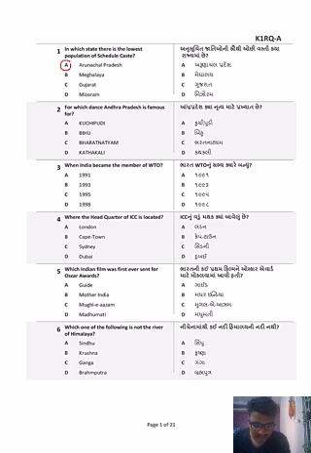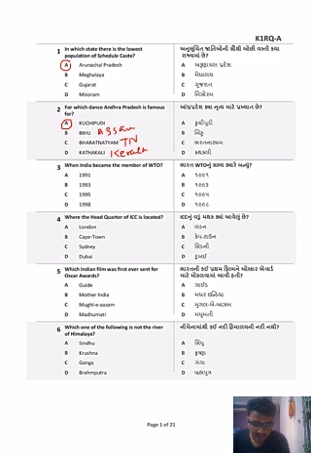For which dance is Andhra Pradesh famous? You know that Bihu is a dance of Assam. Bharatnatyam is a dance of Tamil Nadu. Kathakali is a dance of Kerala. Therefore, Kuchipudi is the dance which is famous in Andhra Pradesh.